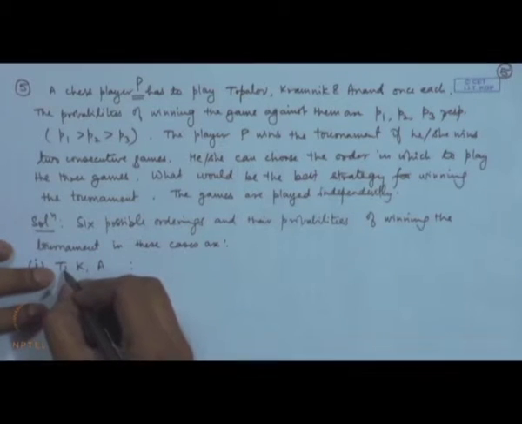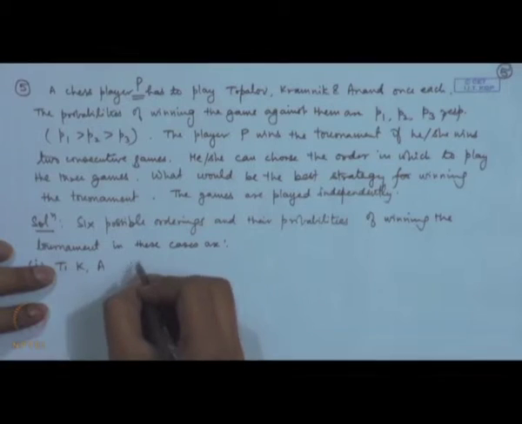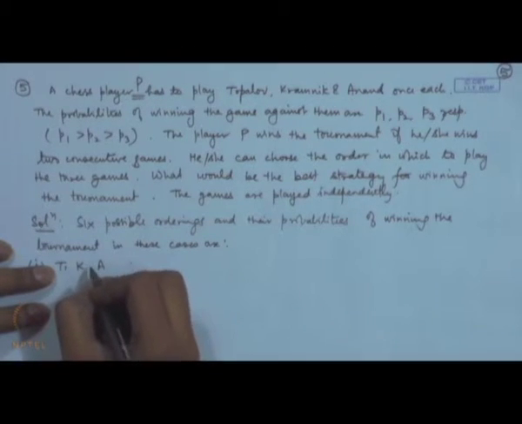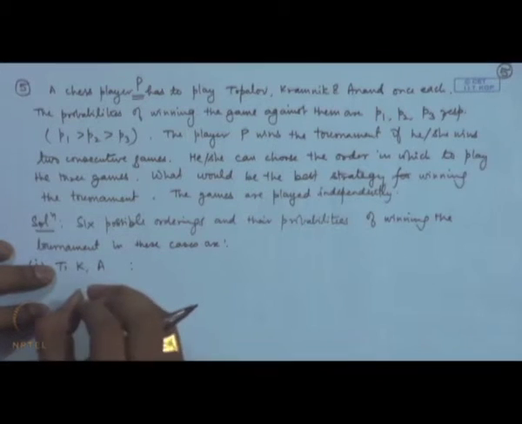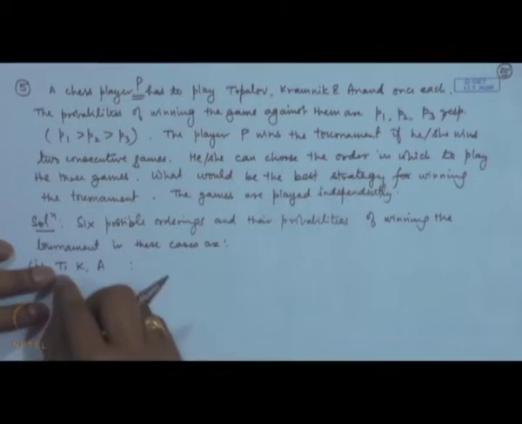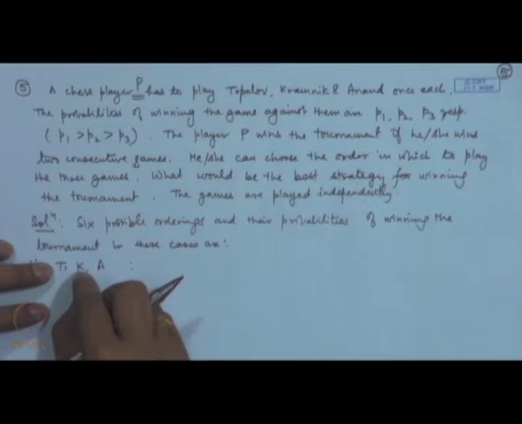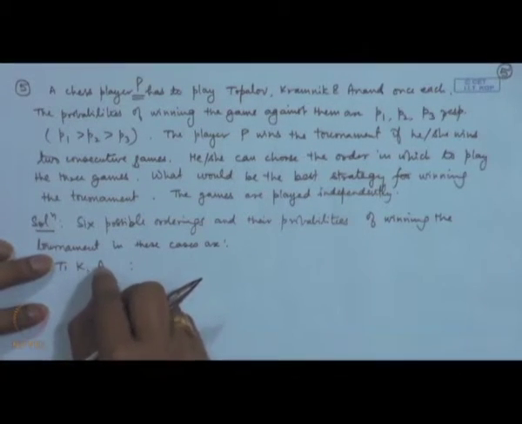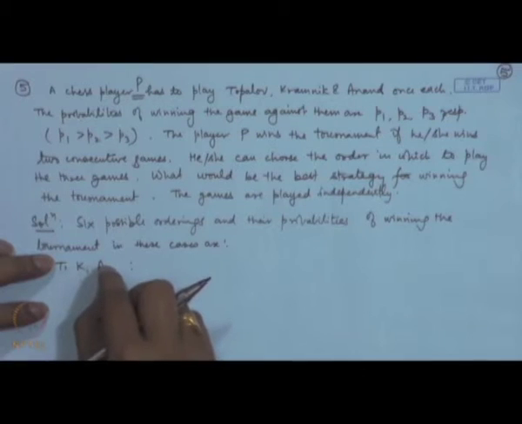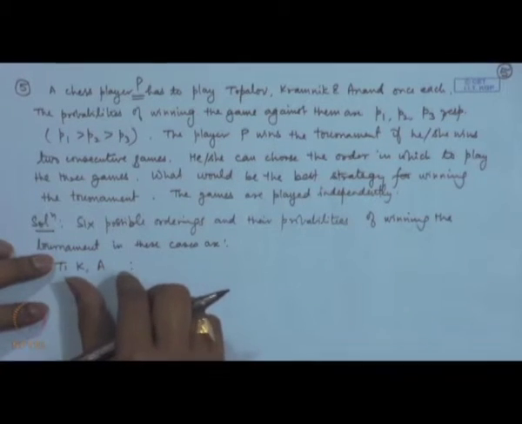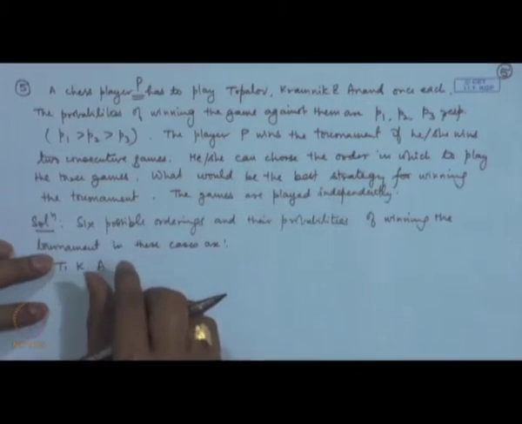Now, winning against Topalov, so you have to win 2 consecutive games. That means you may win the first and second, or you may win the second and third. However, if you win the first one and lose the second one and then say win the third one, even then you do not win the tournament.